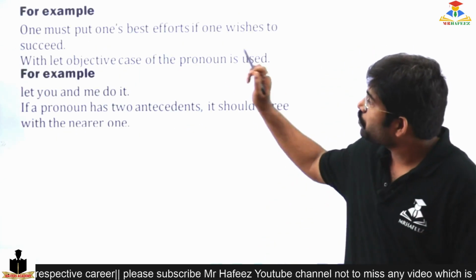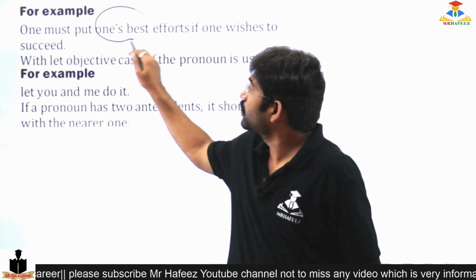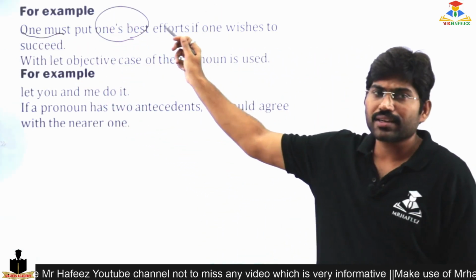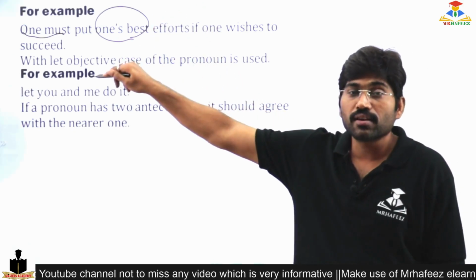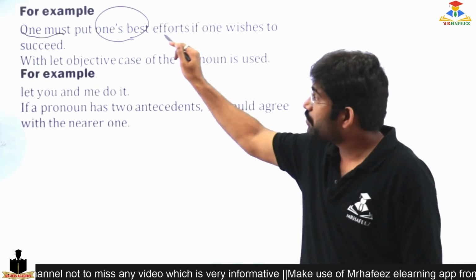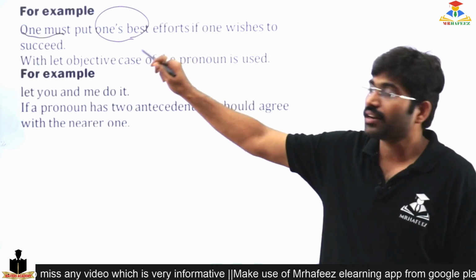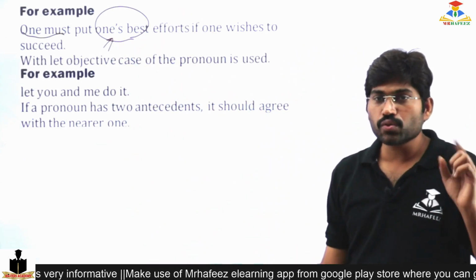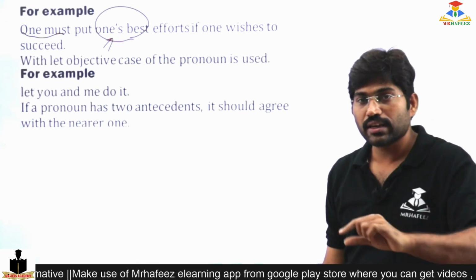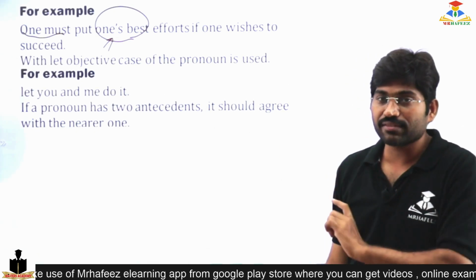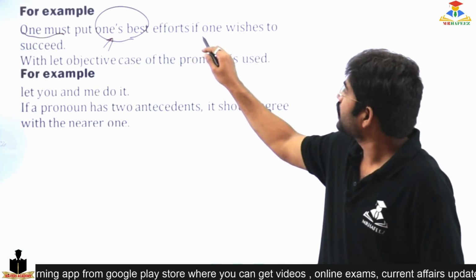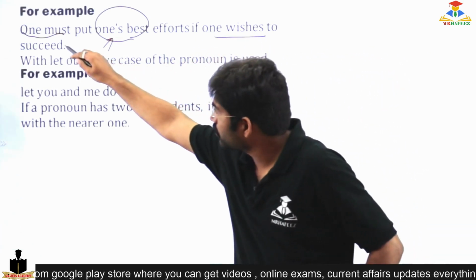So one must put one's best. One must put one's best, not his best, because one refers to the possessive again, one's. I should not use his or hers, nor any words other than one's. One's efforts, if one wishes to succeed.